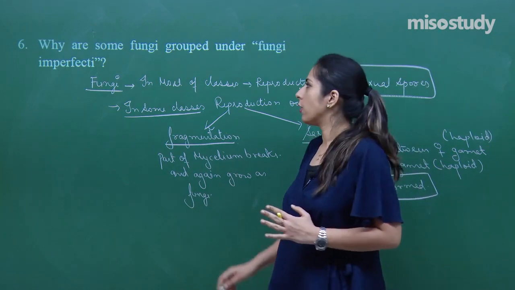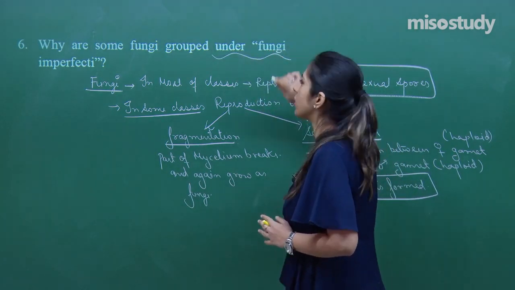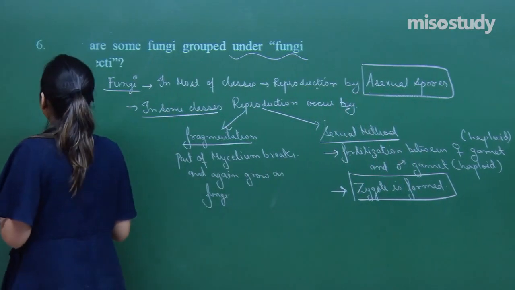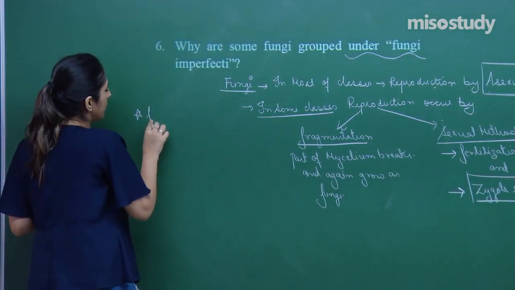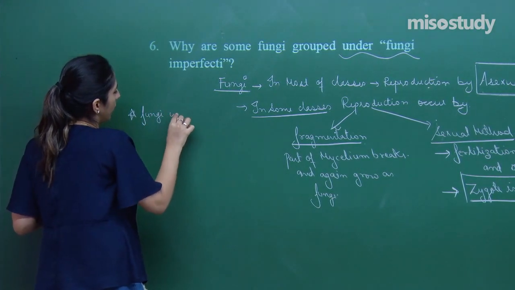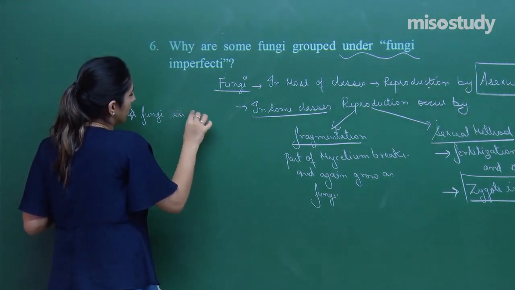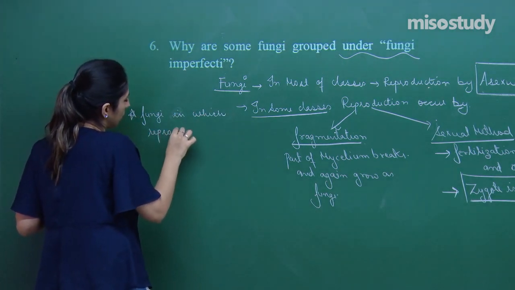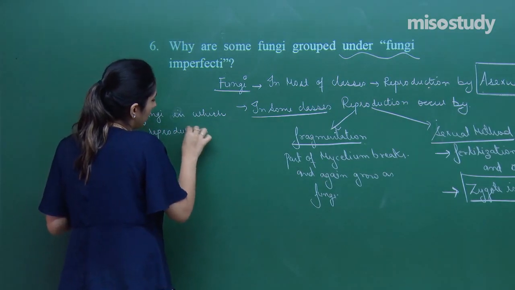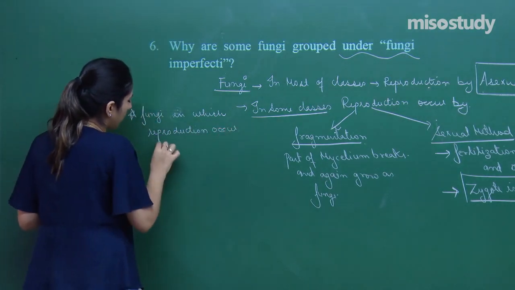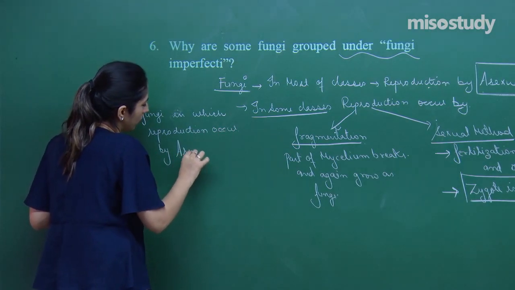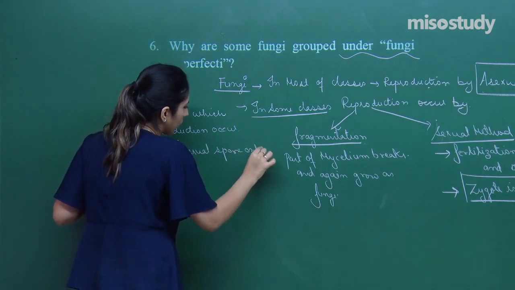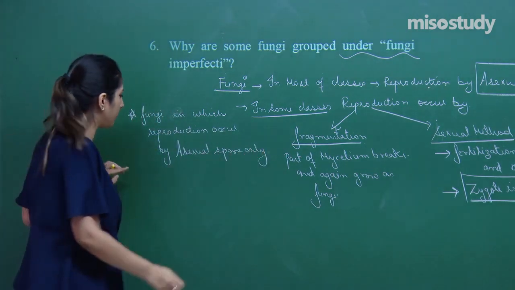Fungi imperfecti are those group in which the reproduction occurs only by asexual spores. So come to this side. Fungi in which reproduction occurs by asexual spore only.